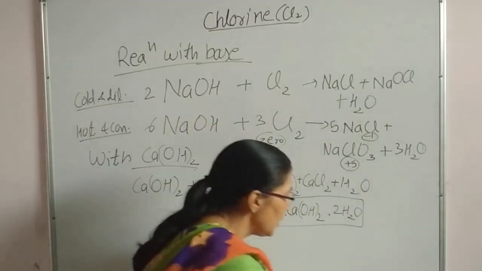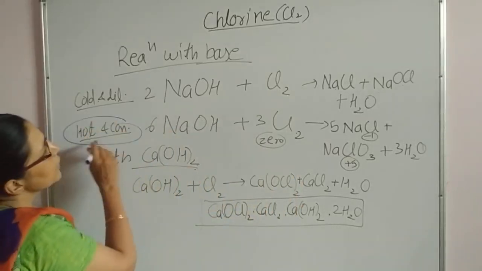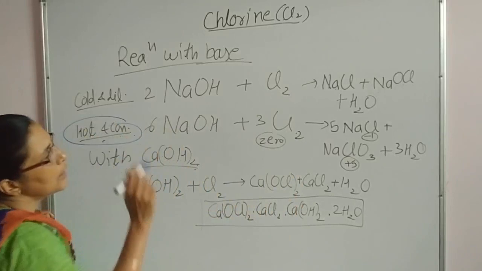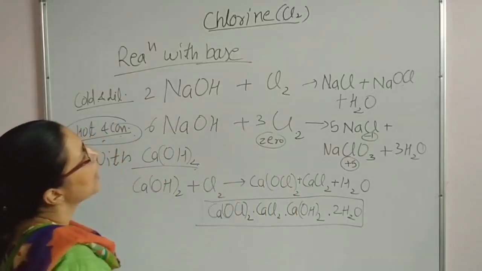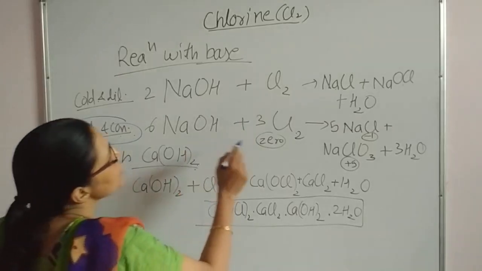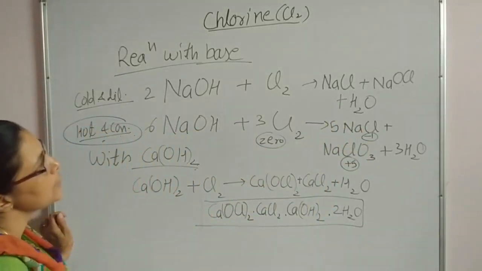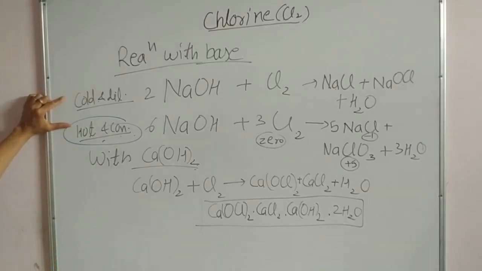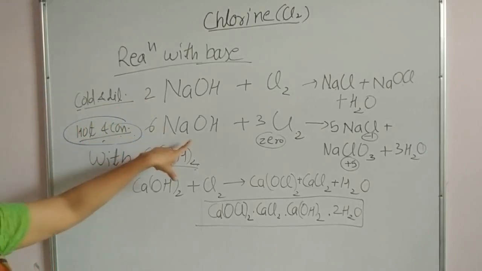In the next reaction, when hot and concentrated NaOH is taken and excess of chlorine is taken, then there will be formation of chloride ion and chlorate ion. So this is the difference between cold and dilute NaOH and concentrated NaOH.